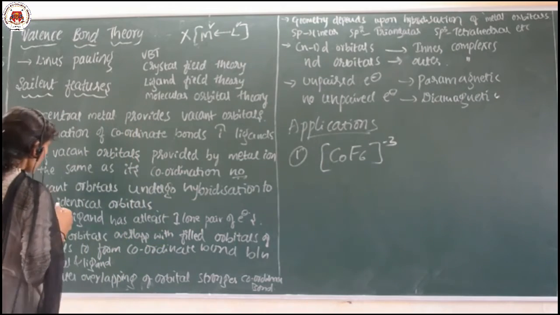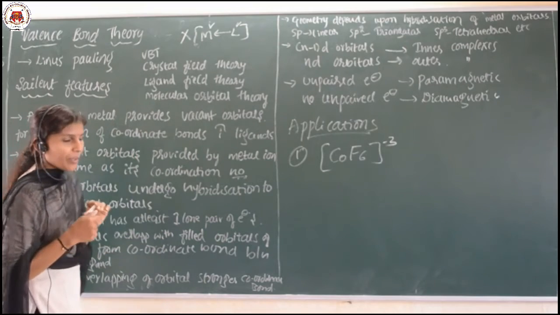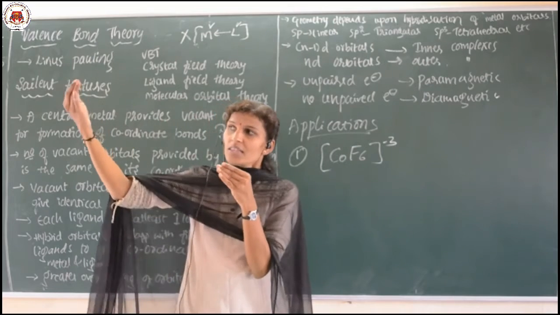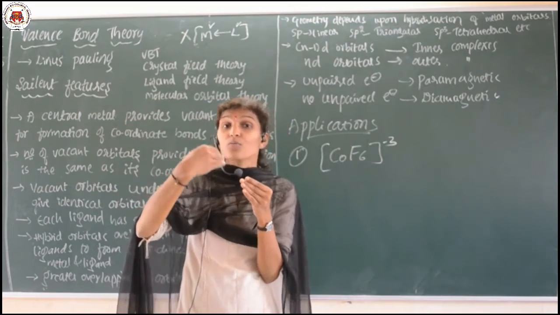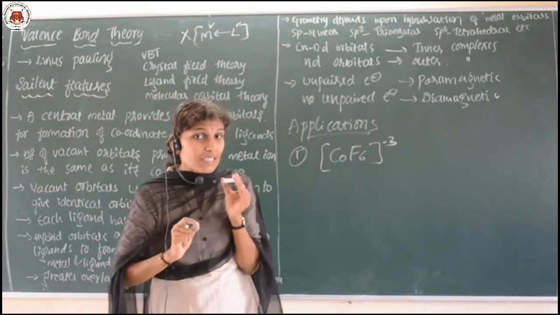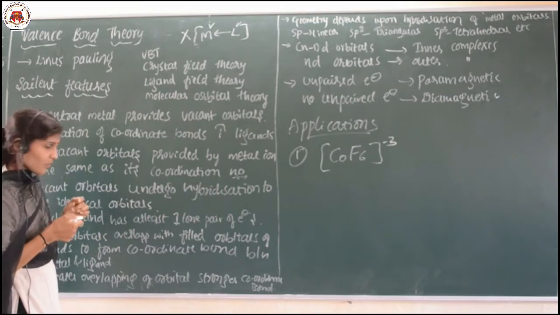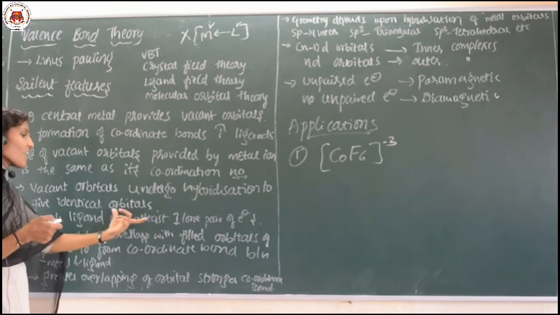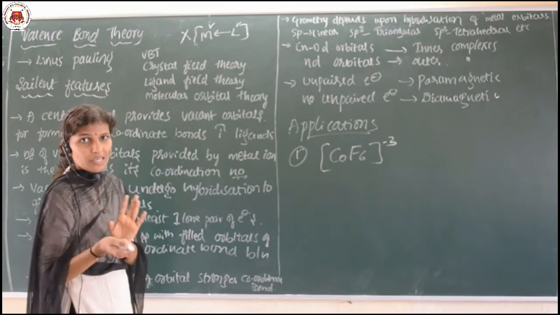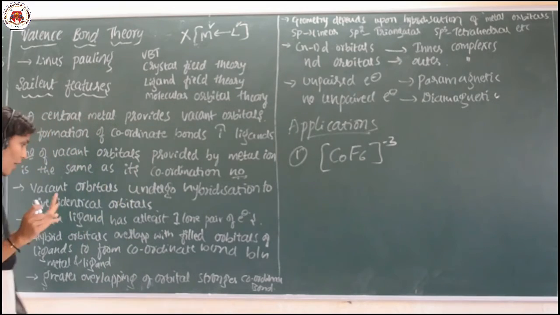Next, the vacant orbitals undergo hybridization to give identical orbitals. Suppose many orbitals are present; the incoming ligand would not know which orbital to fill. So these vacant orbitals first undergo hybridization to give identical orbitals. And each ligand has at least one lone pair of electrons. It may have two or more, but at least one lone pair.